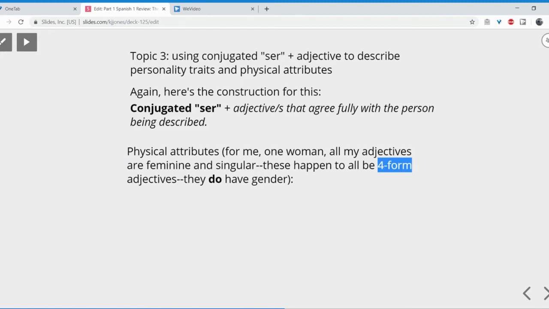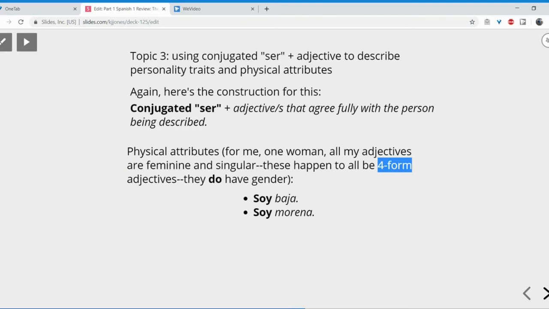They're called 4-form adjectives because they can be masculine and singular, that's 1. Feminine and singular, that's 2. Masculine and plural, that's 3. Or feminine and plural, that's 4. Okay, so let's look at these sentences. Describing myself physically. Soy baja. Yep, that's true. I am not a tall woman.